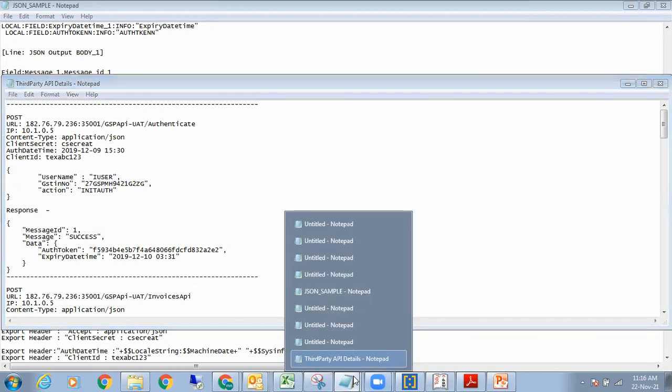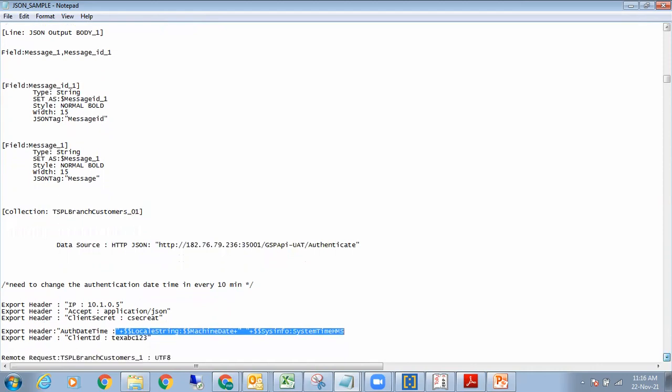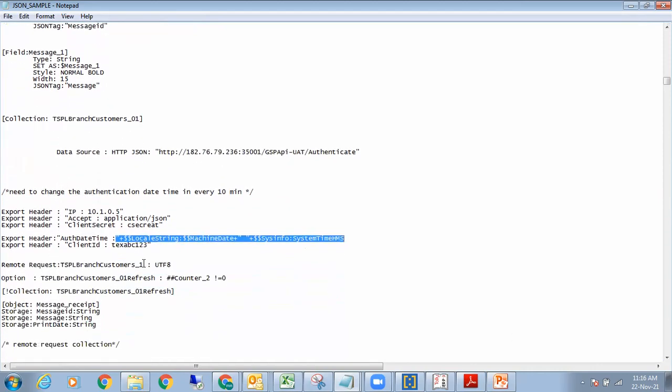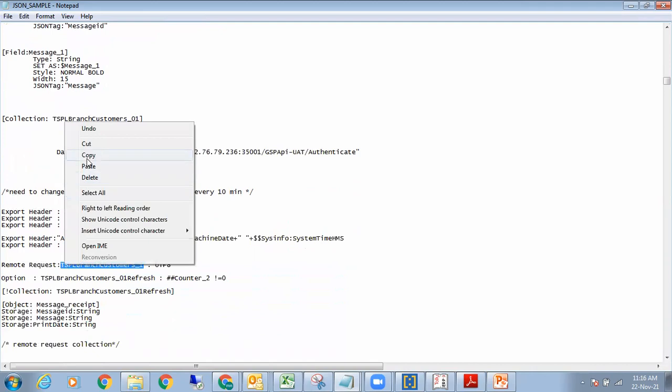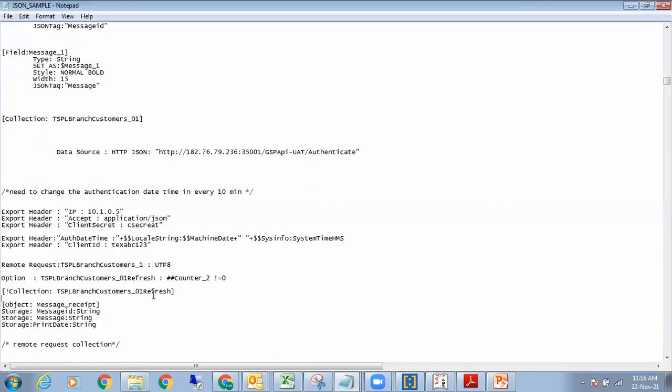Is it clear? So the way to understand this particular code is, I have this particular token, this header, data source. I export this particular header. This is my authentication date and time, which is here. Clear? This is my client ID. And I request based on this particular report. So this report is what I will look into next, because these inputs have to come from somewhere, right? Once this report has been made, you can use an input form or whatever it is, right? So this input will come.